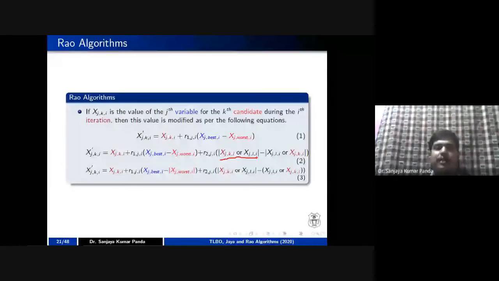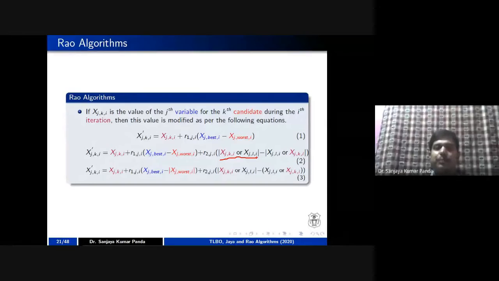Like I mentioned, in the learning phase of TLBO, one population is pairing with another population, just as one student is studying with another student. That part he has mentioned here. So if the population is k, in the first case the population is k, as I mentioned, k is nothing but the candidate, and l is another candidate.